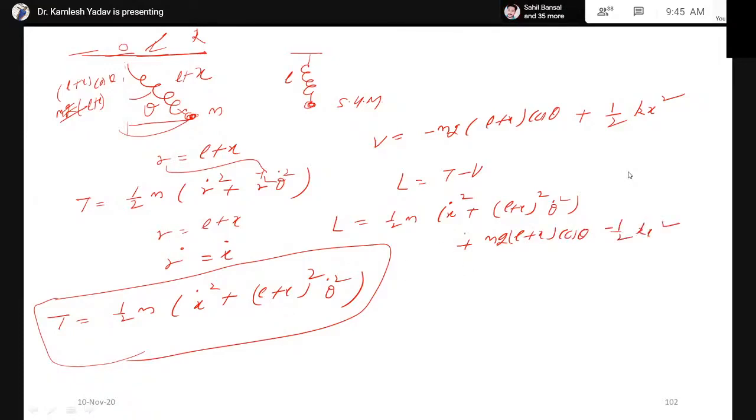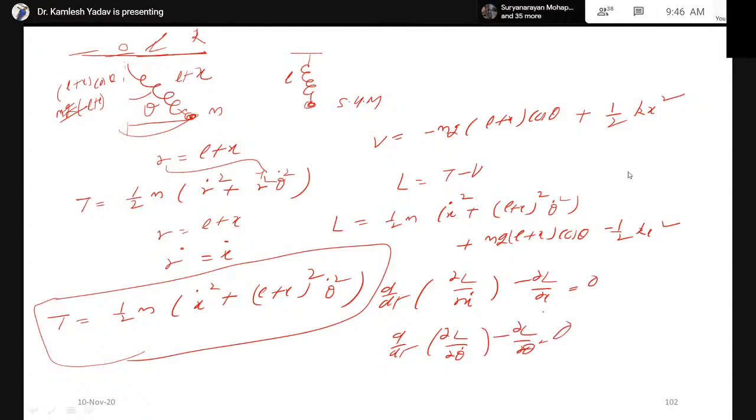Now there are two variables. One is x, the displacement, and second is theta. Therefore, there will be two Lagrange equations of motion. You can derive them yourself. d/dt of ∂L/∂x dot minus ∂L/∂x equal to 0, and d/dt of ∂L/∂theta dot minus ∂L/∂theta equal to 0.